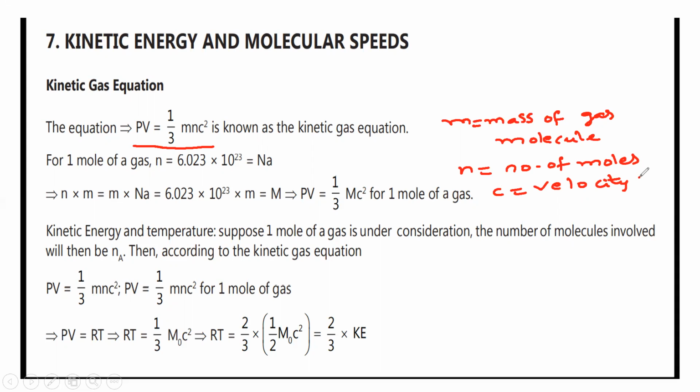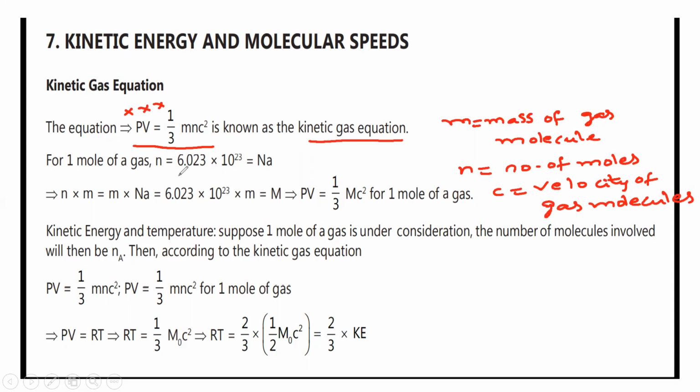It is not with respect to light, not the speed of light. P is pressure and V is volume. Please remember this equation; it is very, very important.